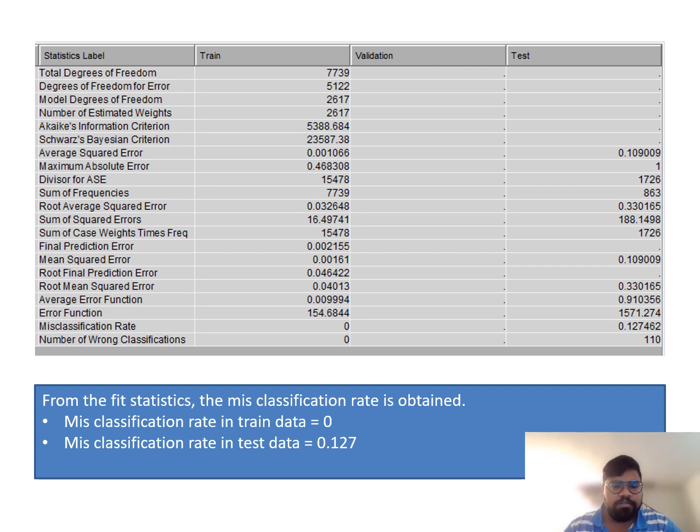From the goodness of fit statistics, the misclassification rate is defined, and from the above table, you can say that the misclassification rate in training data is 0 and the misclassification rate in test data is 0.127.